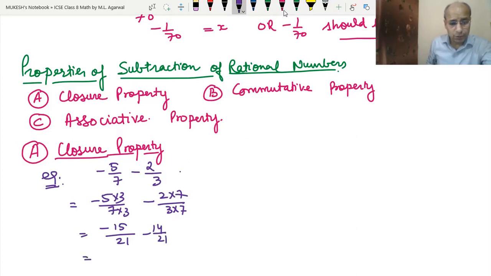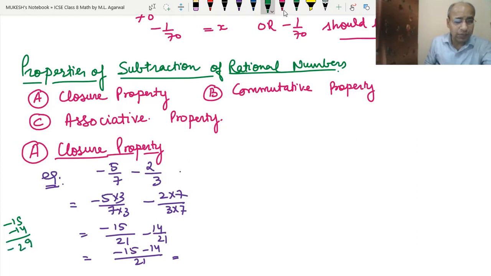So the common denominator is 21. So minus 15 and minus 14. Let's do some work in the rough. Minus 15 and minus 14 have the same sign, so they should be added: 5 and 4 is 9, 1 and 1 is 2, but the answer will be negative. So the answer we have got is minus 29 upon 21, which is a rational number.